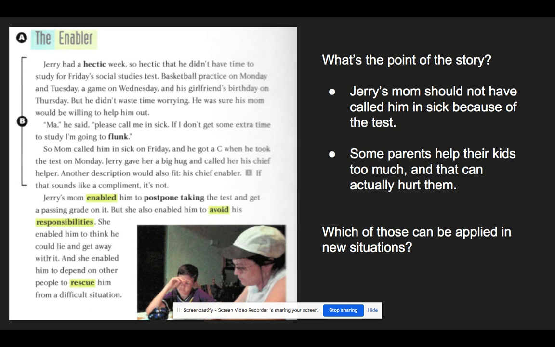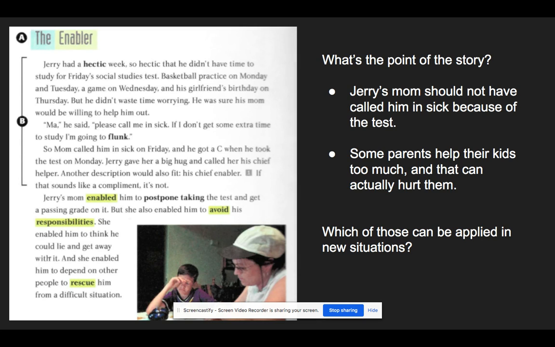Which do you think is the better theme statement? To help you answer that question, think about which of those statements can be applied in a new situation, can be applied in life outside the story. Which of these theme statements can you apply to your own life or the people that you know? Okay?